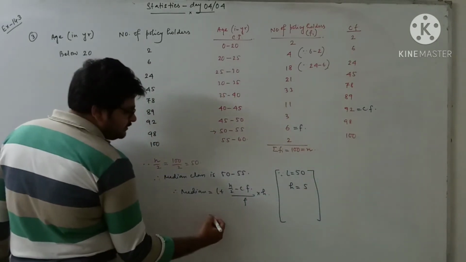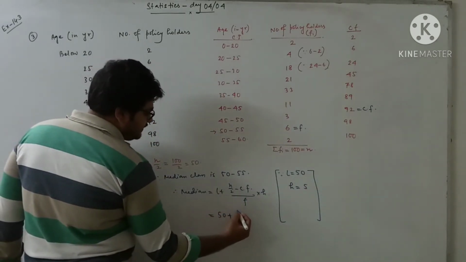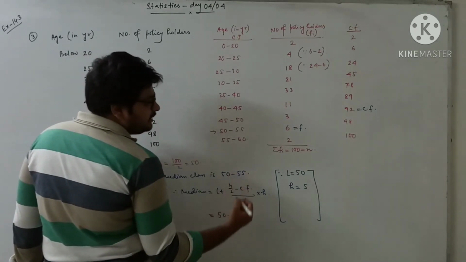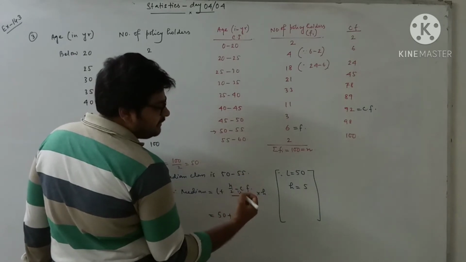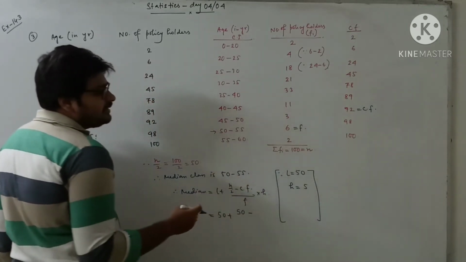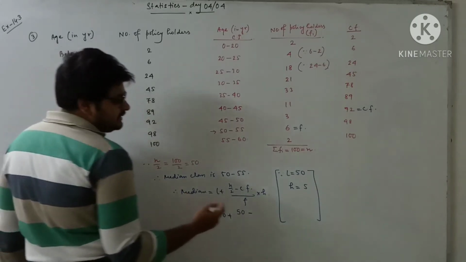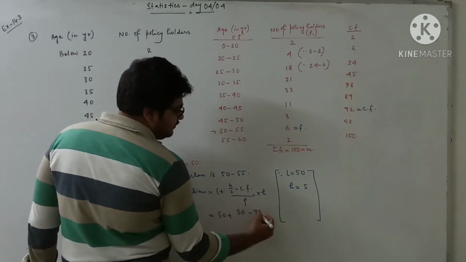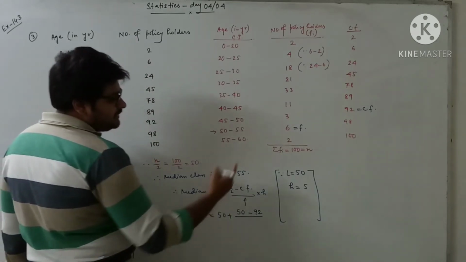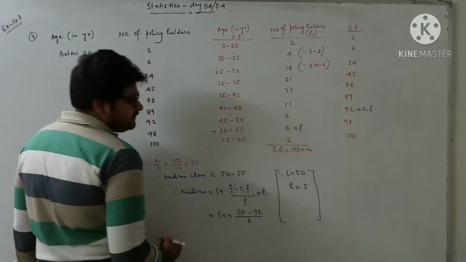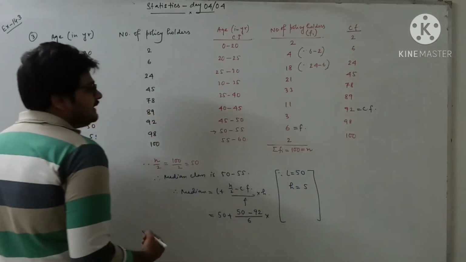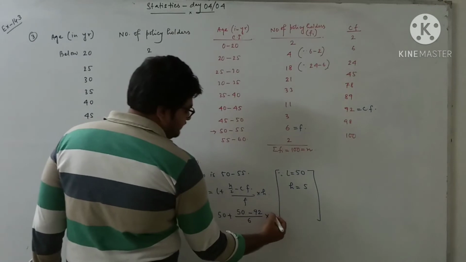Now put all those values. 50 plus N by 2 is 50, minus Cf, cumulative frequency of the class preceding the median class, that is 92, by F. F is the frequency of the median class, 6, into H. H is the class width, 5.